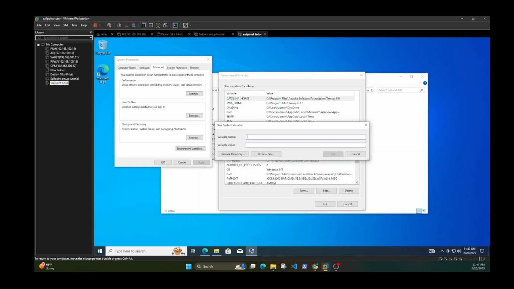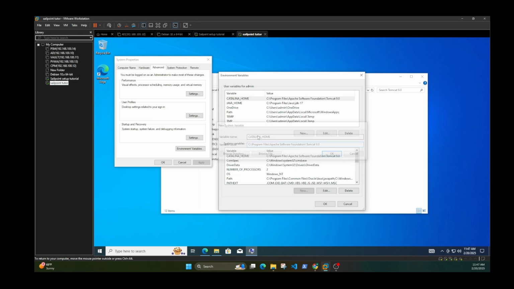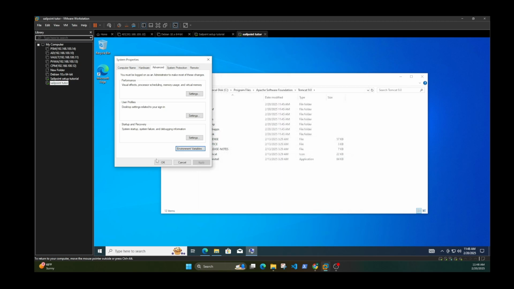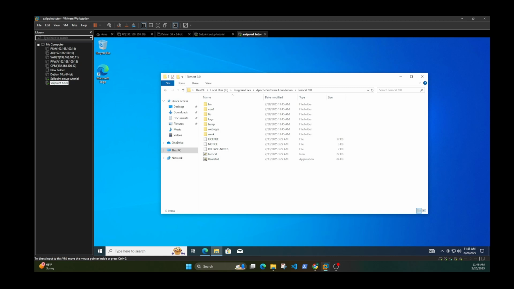at the bottom. So CATALINA_HOME, then paste, and then press new, and then do JAVA_HOME, and then I'm going to copy it. Then make sure there's no extra space. So okay, so I have Java and Catalina, and then Java and Catalina. Click OK, and click OK.